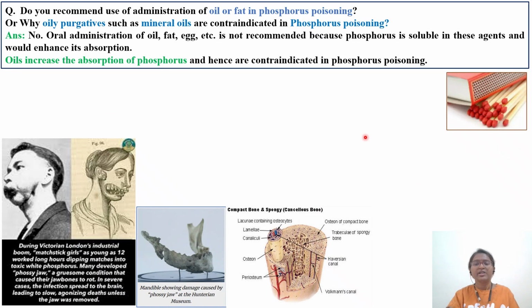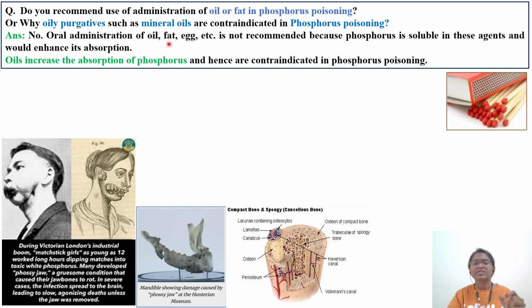So now we'll try to read about whether you recommend administration of oil or fat in the case of phosphorus poisoning. Phosphorus has a characteristic physical feature. Why are oil purgatives such as mineral oils contraindicated in phosphorus poisoning? Actually, phosphorus gets dissolved in fatty or mineral oils. So we cannot recommend oil or fat in the case of phosphorus poisoning.